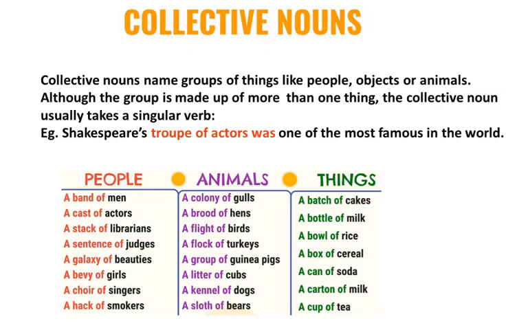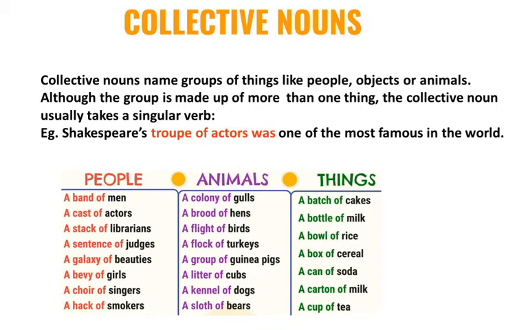Take page 103. Read the language focus. It talks about collective nouns. I would like to recall this topic. Look at this slide and read what is a collective noun. Collective nouns name groups of things like people, objects, or animals. Although the group is made up of more than one thing, the collective noun usually takes a singular verb.